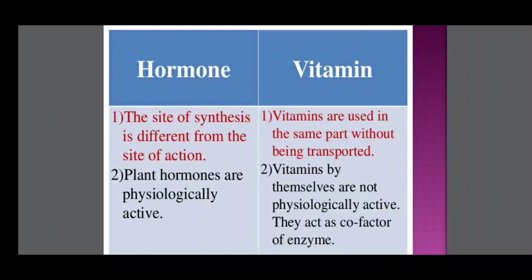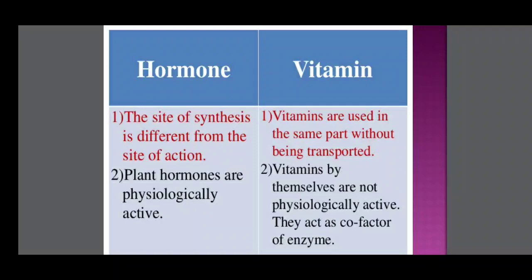Hormones are synthesized in one place and show their action in another place. Vitamins are used in the same part without being transported; where the action takes place, they are synthesized, so there is no transport.